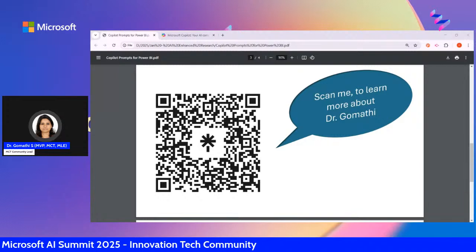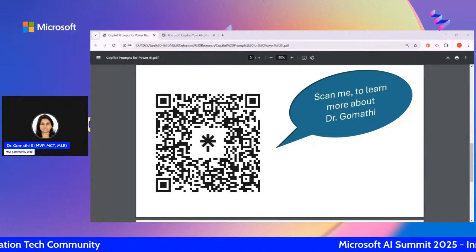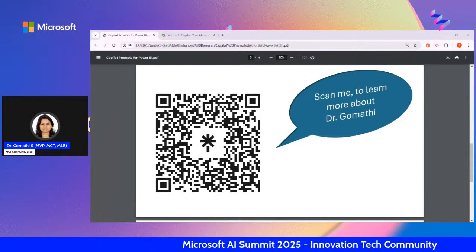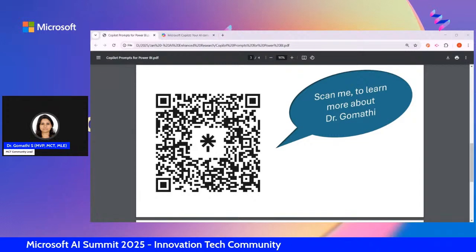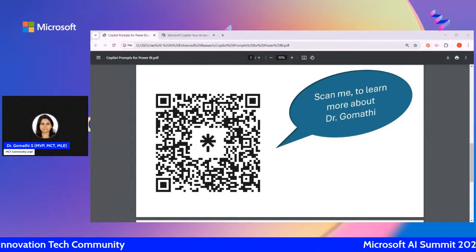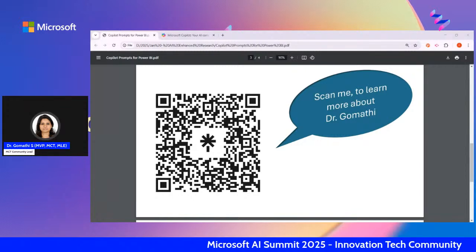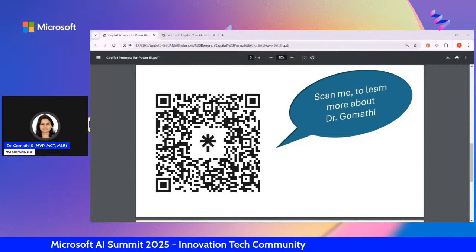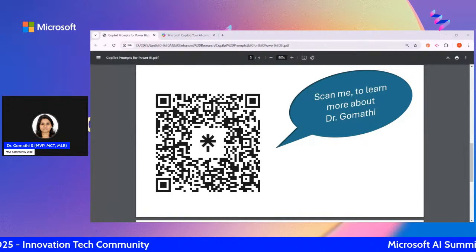How you can use Copilot is what we are going to discuss: what prompts you can use specifically for Power BI, how to write the prompt, and how to interact with Copilot better. You will be learning at least 5 to 10 prompts which you can use for your Power BI projects or anything.